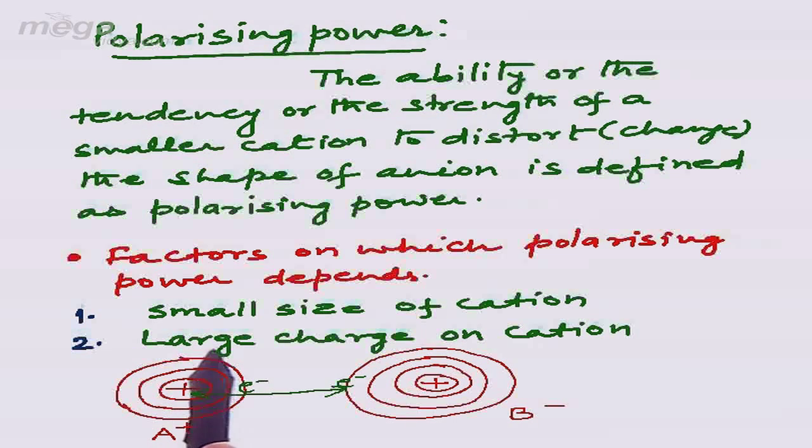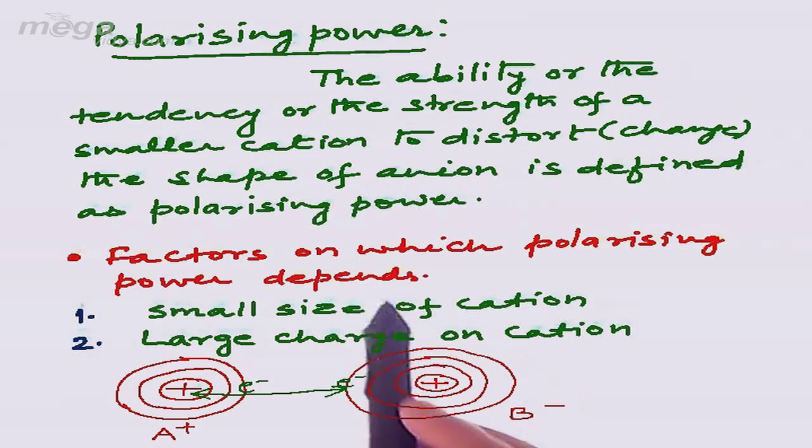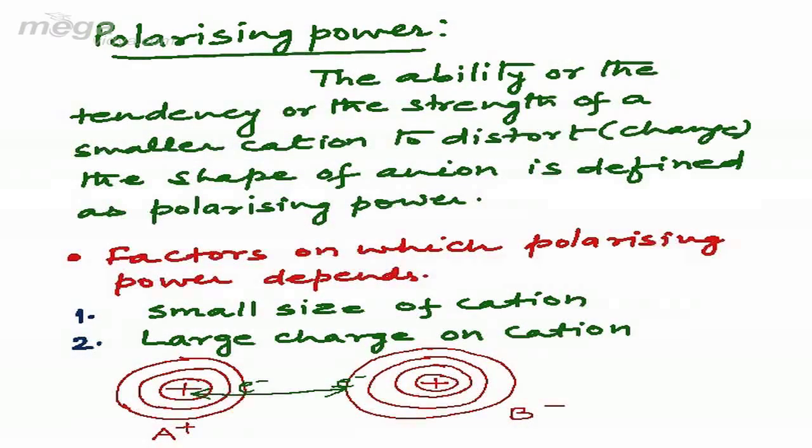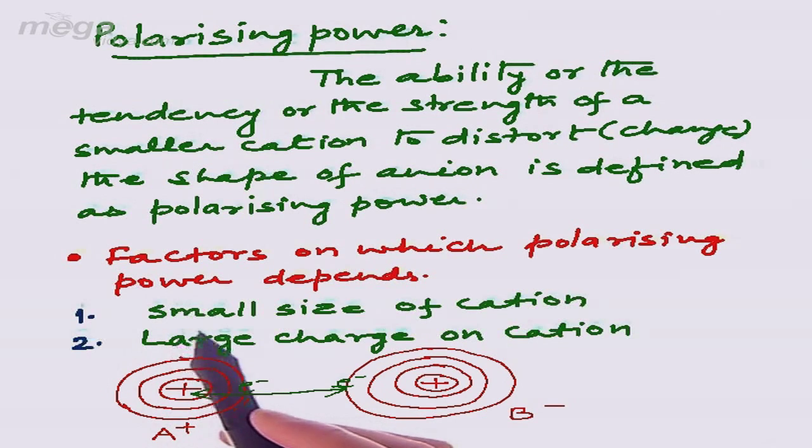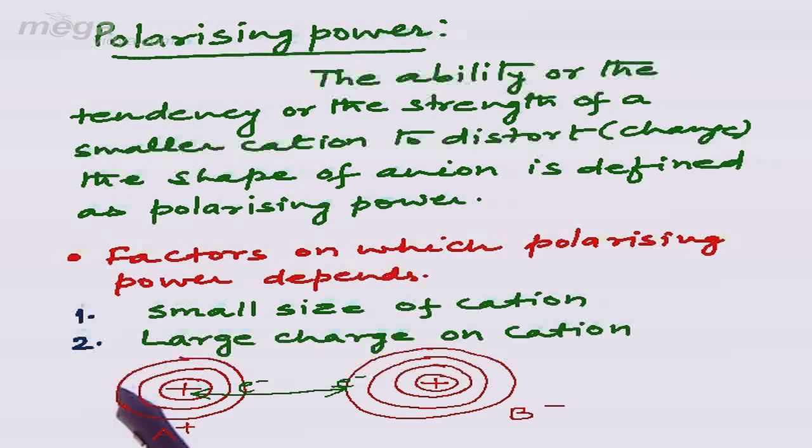Second point, we have written that larger charge on cation favors polarizing power of cation. Now student, cation means a species which has undergone the loss of electron. Large charge on cation means more loss of electron. More loss of electron means there will be less number of shell, and less number of shell signifies the small size of cation, and again if the size is smaller then in that case again there will be more polarization or more distortion will be made by cation to anion.